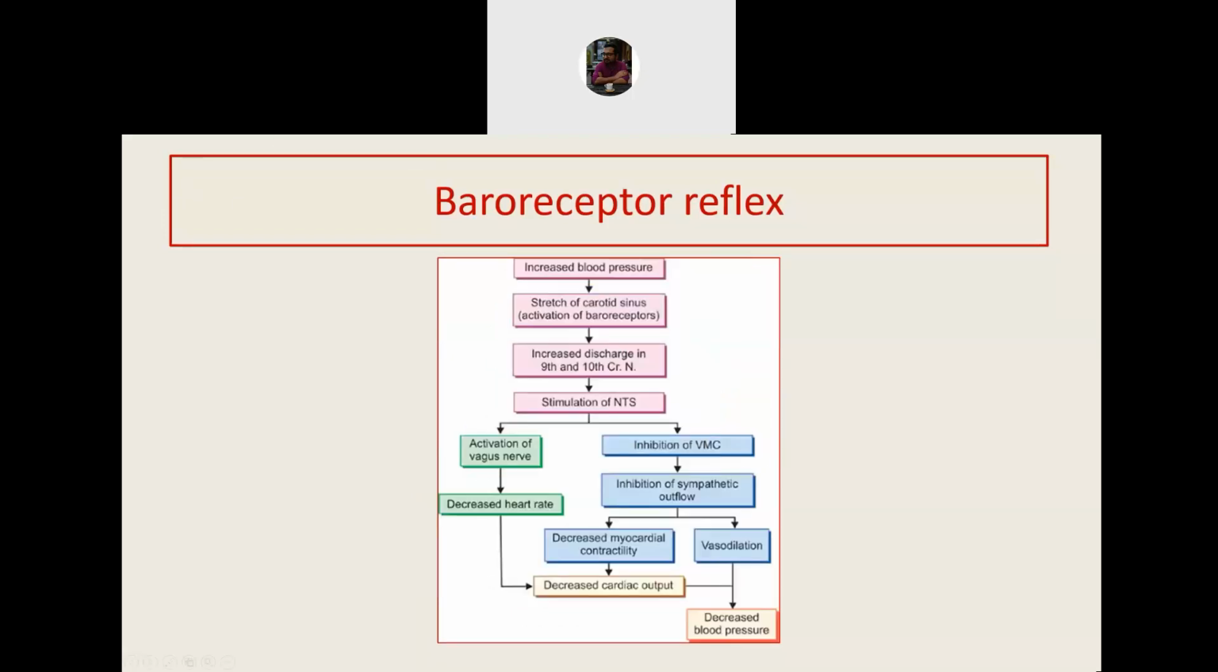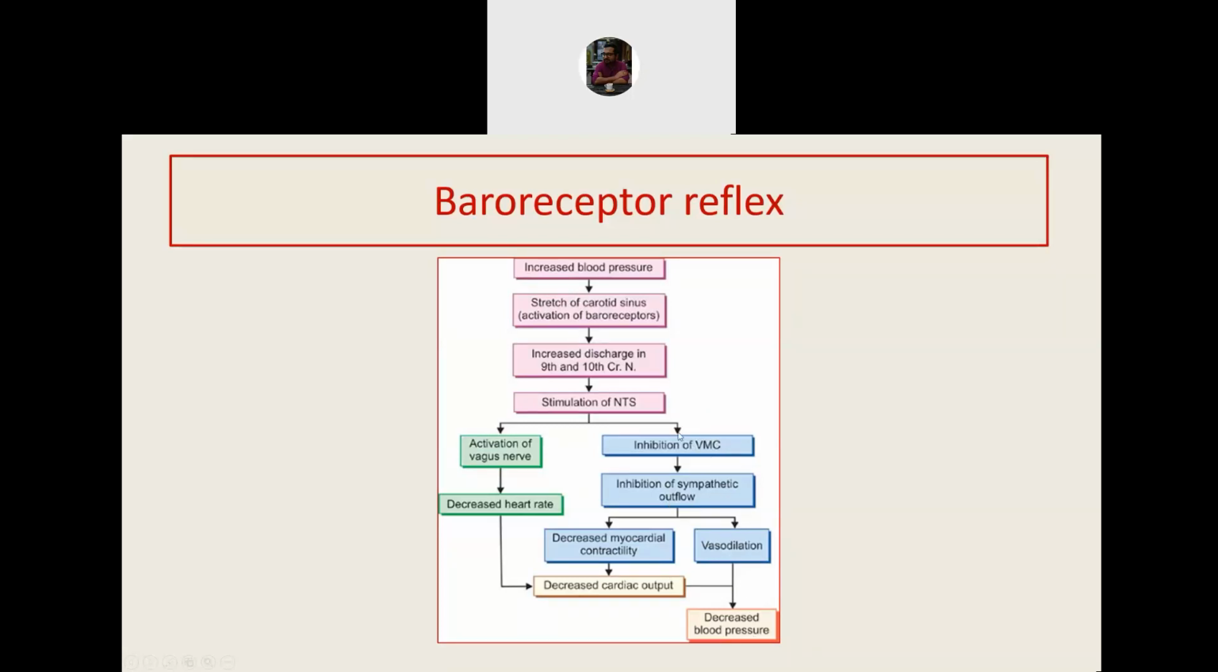So in summary, this is what happens. There is an increase in blood pressure. It stretches the baroreceptors. Impulse goes through the 9th and 10th nerve, and impulse reaches the nucleus tractus solitarius. This causes inhibition of the vasomotor center, which is mainly the rostral ventrolateral medulla. There is inhibition of sympathetic outflow. So there is vasodilation and reduced myocardial contractility, and this decreases the blood pressure.